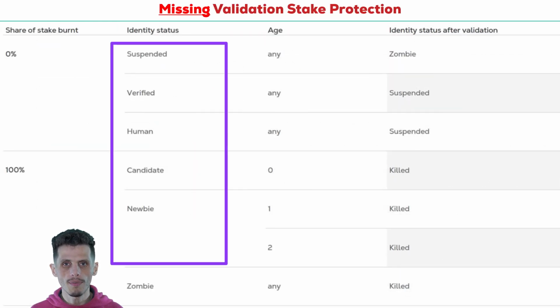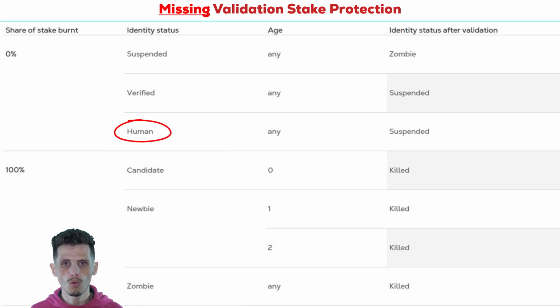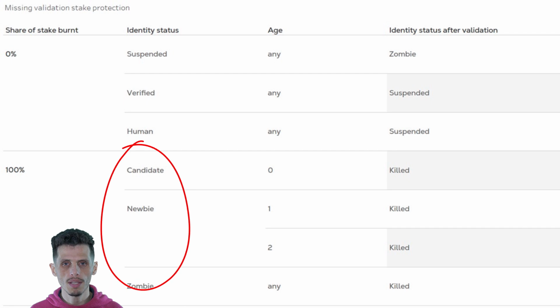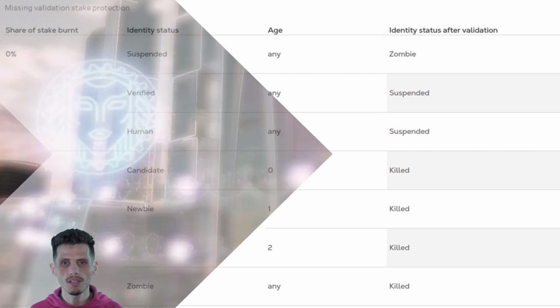As you can see, the status human is the most protected status, while the least protected status is the newbie status, which will lose its entire stake in case of validation failure.